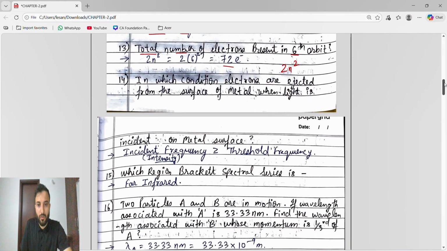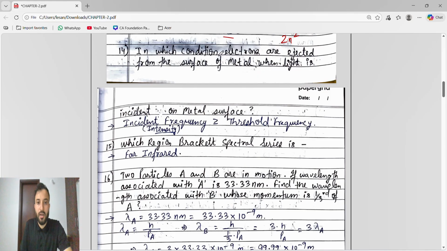Very important, guys. In which condition are electrons ejected from the surface of a metal when light is incident on the metal surface? We studied this topic, right? The frequency of the incident ray of light should be greater than or equal to the threshold frequency. So the incident light frequency should be higher than the threshold frequency.